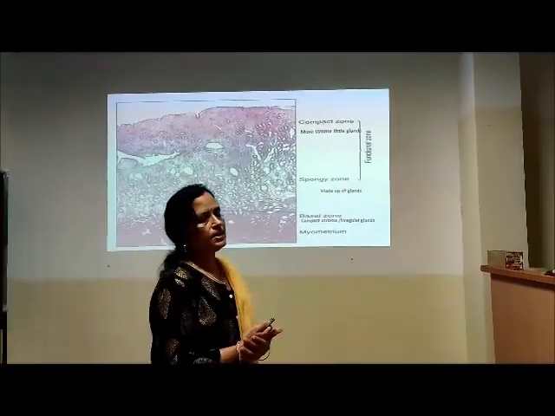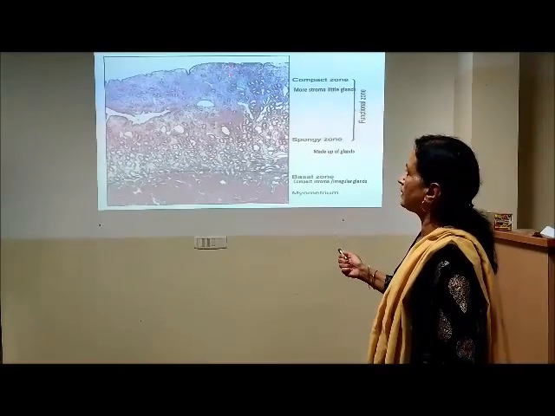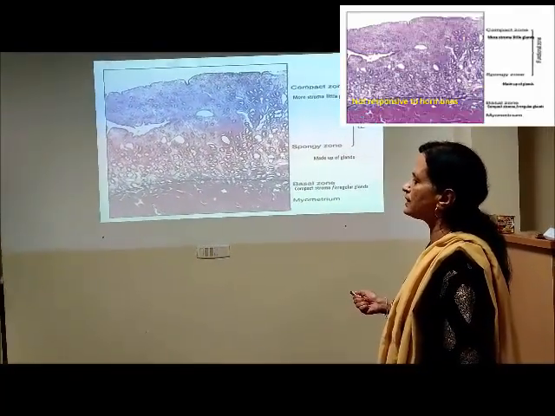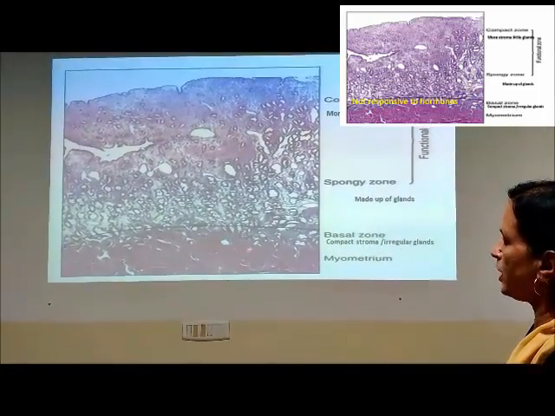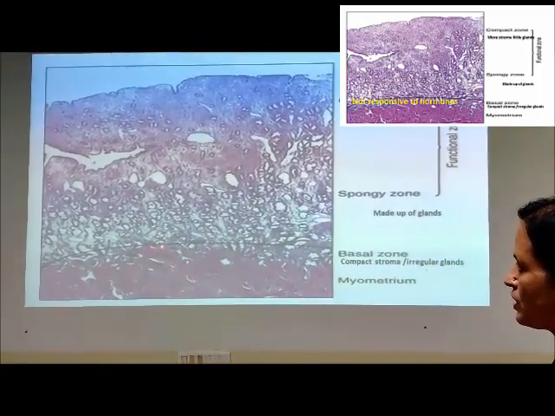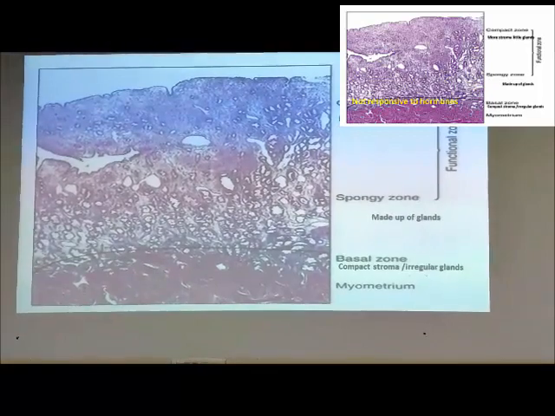What are the layers that you have learned in the endometrium? This is the entire thickness of the endometrium. What does it lie on? This is the myometrium. So this is the endomyometrial junction. See, this is the junction, probably a line which is shown also.